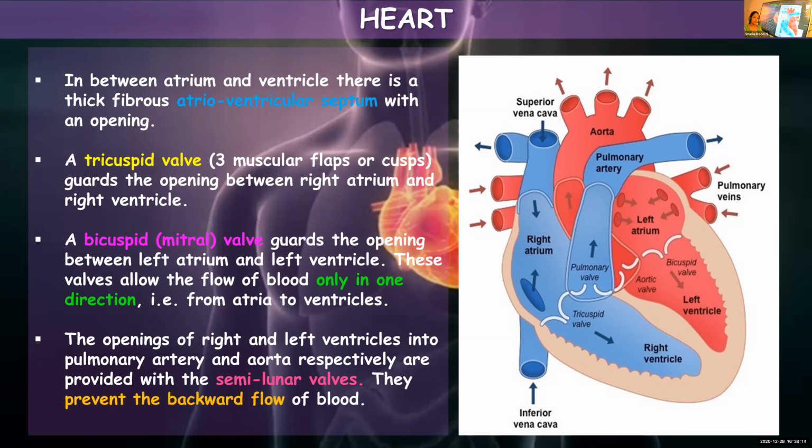Two semilunar valves are there. One is the aortic valve and the other one is the pulmonary valve. Together we call them semilunar valves: pulmonary and aortic valve. And where are they present?